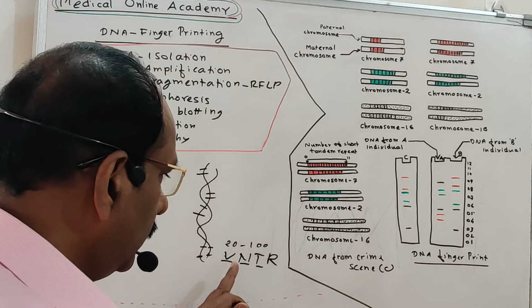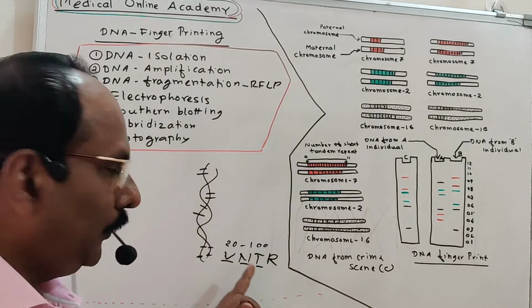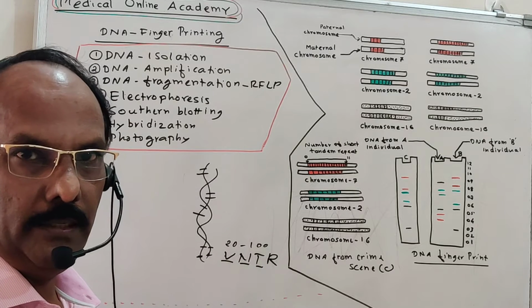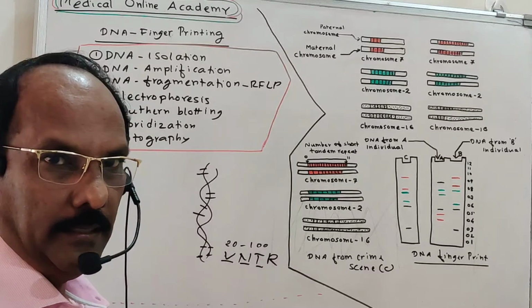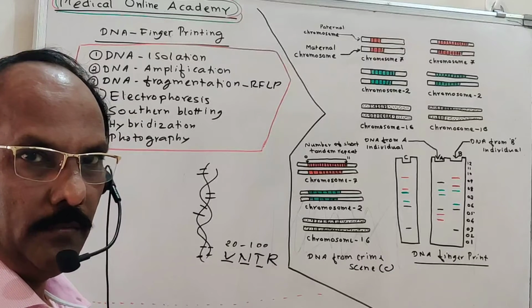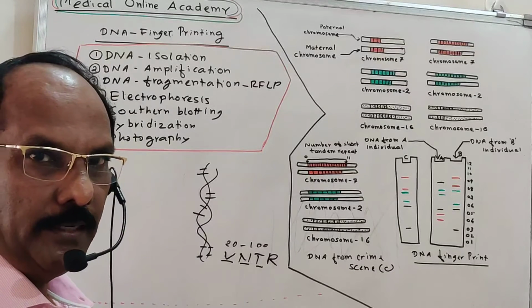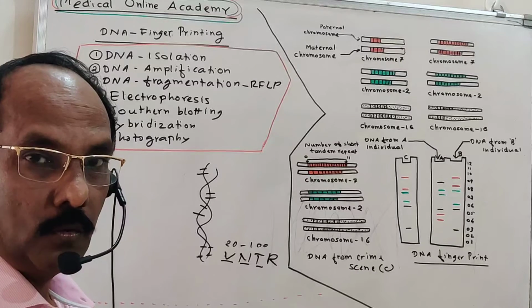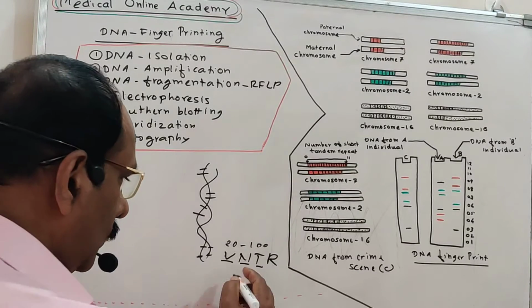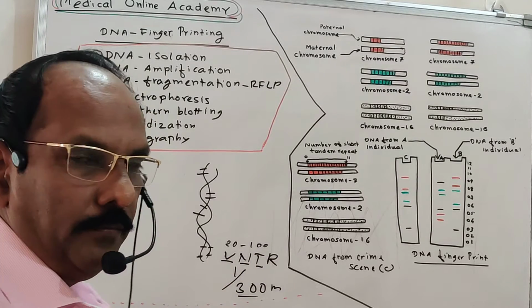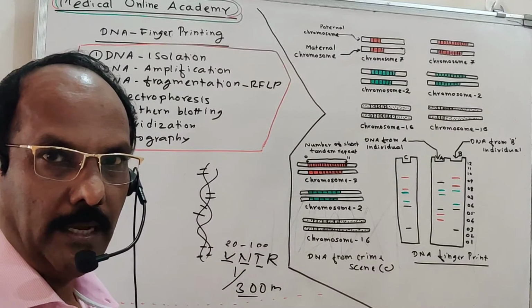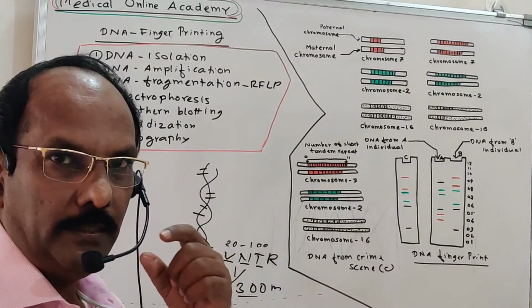This is the unique sequence present in each and every individual. No two individuals have the same VNTR. The possibility of two individuals having the same VNTR is 1 out of 300 million. So it is almost impossible for two individuals to have the same VNTR.